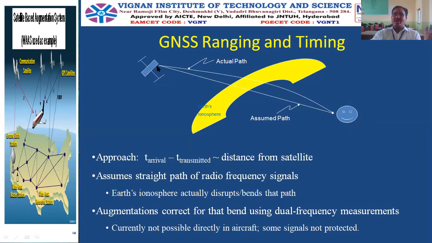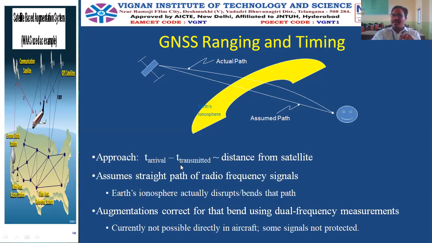These satellites, we already know. They are fixed in certain orbits, revolving around the Earth. Those positions, longitudes and latitudes, we already know. We send an RF signal and calculate the time of travel. That time of travel multiplied by the velocity of light, which is equal to the radio frequency signal velocity, lets us calculate the distance easily.